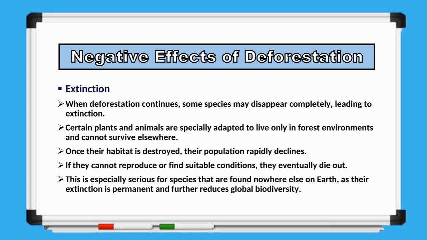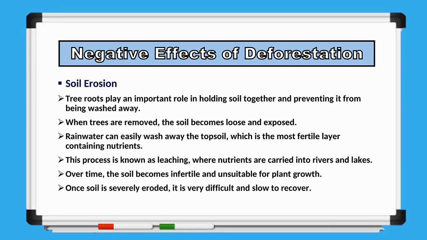This is particularly serious for species that are found only in one location on Earth because their extinction is permanent and further reduces global biodiversity. Another major effect is soil erosion.